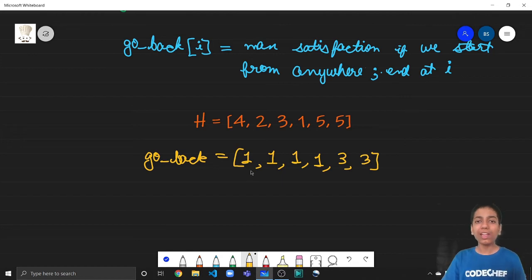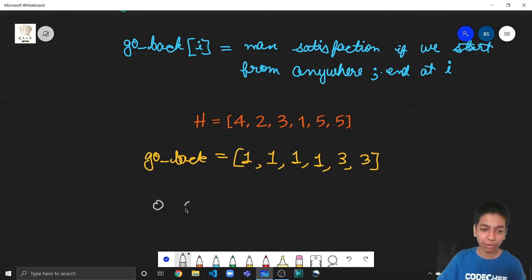Now the problem is the same: how can we compute go back very efficiently, in something like n or n log n? We can never afford something like n squared or n cubed. The problem restricts us from using any algorithm with that high complexity. So we have to build this go back array very efficiently. Now again, how can we do that?